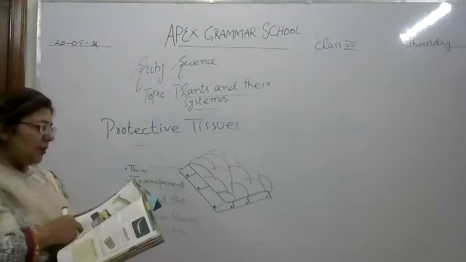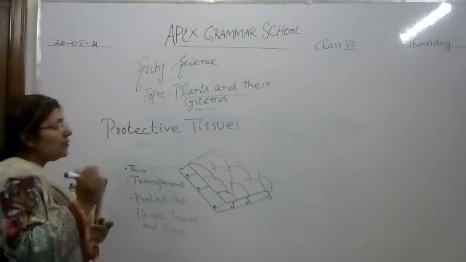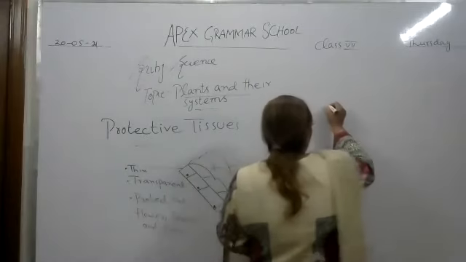So in this chapter, you have studied plant tissues.